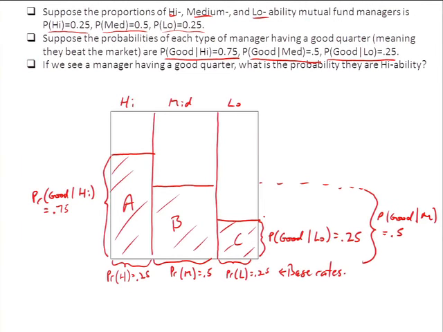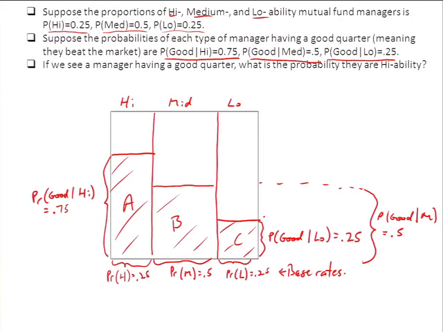Okay? So if half the time you're going to see good, and 0.1875 of the time you're going to see good and high, you're basically just renormalizing this probability by the likelihood that you would have seen good in the first place. That's what Bayes' rule is doing. Okay? So this thing here, it's just that joint probability, which is A, divided by this unconditional probability, which is the sum of joint probabilities. Okay? And that is equal to, in this case, 0.1875 divided by 0.5, which is equal to 0.3750. Okay? That's Bayes' rule in action.